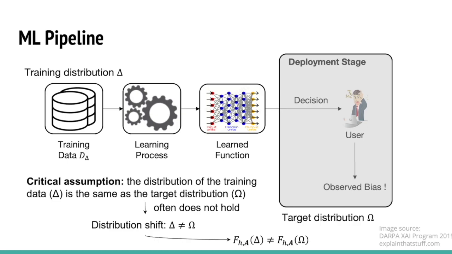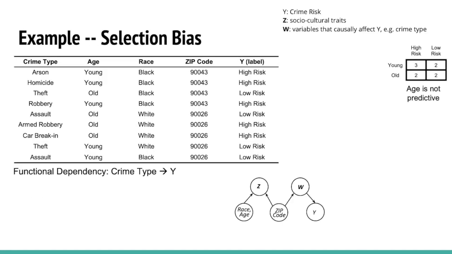The distribution shift can result from several reasons, such as data quality issues. Among many data quality issues, in this work we are especially interested in selection bias. It is always happening in real-world scenarios, and it is one of the major causes of distribution shifts. Now let's look at a concrete example to see how this non-randomized selection can affect a model's fairness.